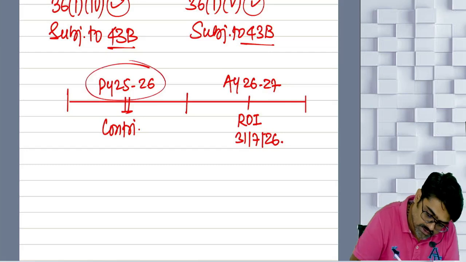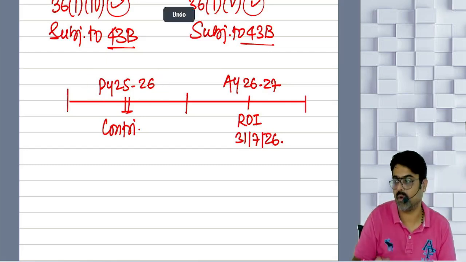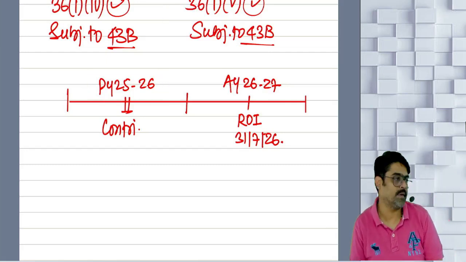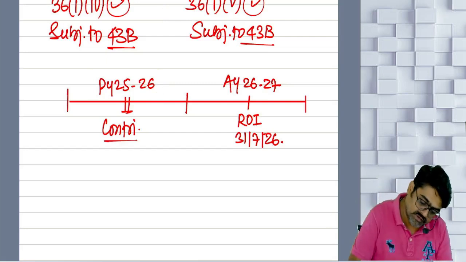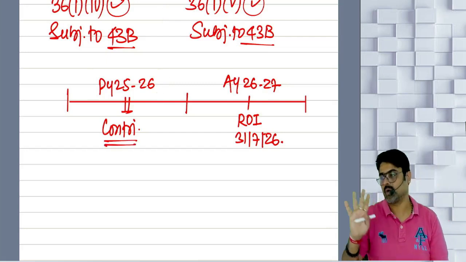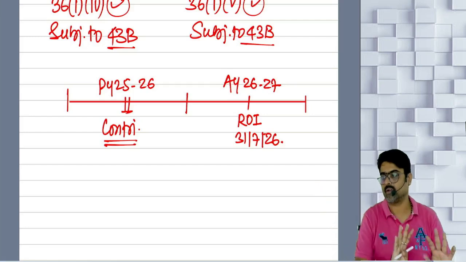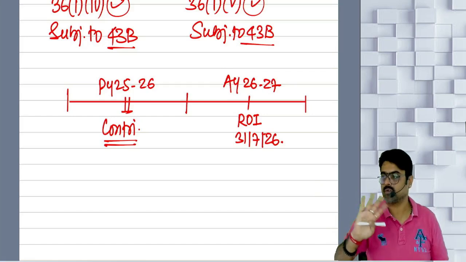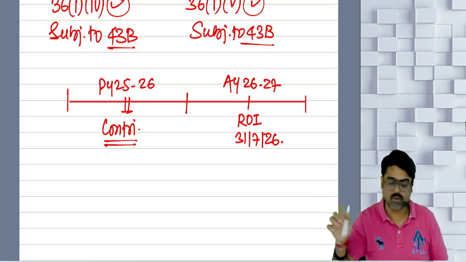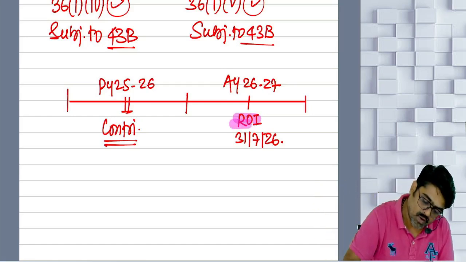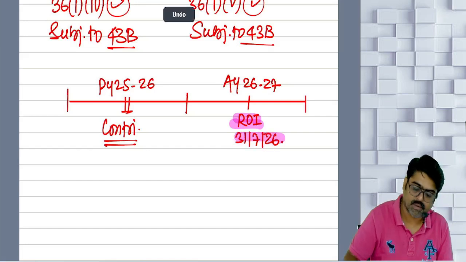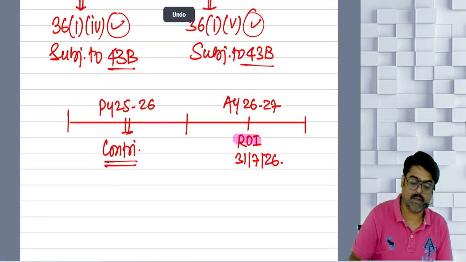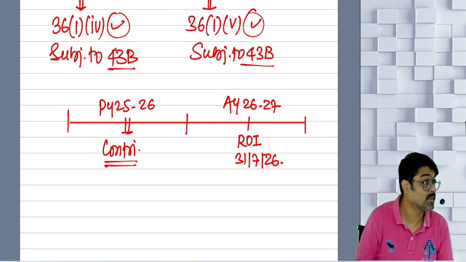So this year's return should be filed on or before 31st July 2026. If this year's contributions are made on or before 31st July 26, then this year's contribution will be allowed. But if this year's contributions are not made on or before the due date of filing ROI, then only 43B will be attracted.